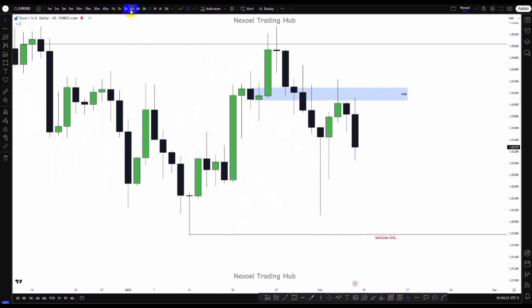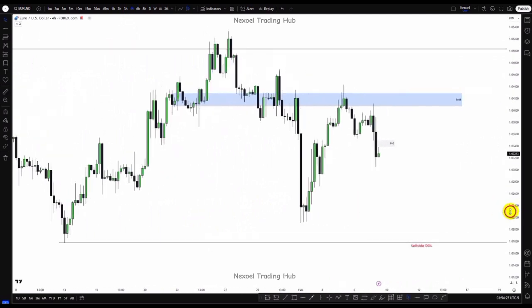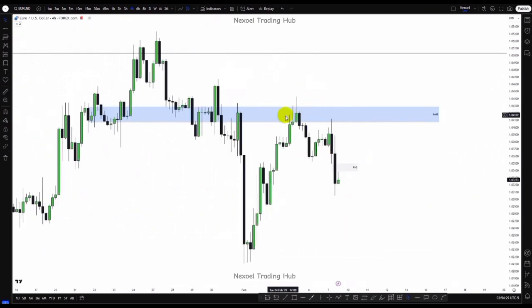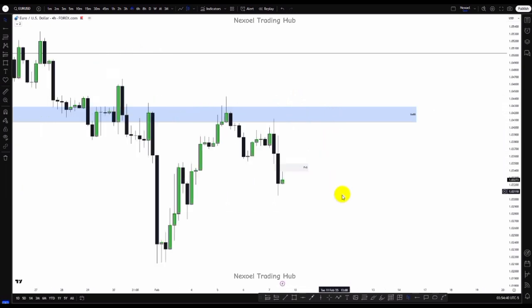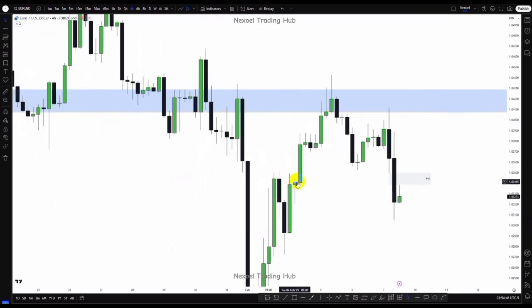So let's check the 4-hour time frame. Here in the 4-hour time frame, what we can see is the reaction of price at the daily breaker, and we can see how price gave us bearish movements, a return back to mitigate the daily breaker zone, and we can see this bearish impulse. What we can see now is we have an inversion fair value gap here, because price reacted, went up, but then came back and broke through it. This is a valid inversion because it also sponsored movement that took out liquidity. We also have this inversion fair value gap.